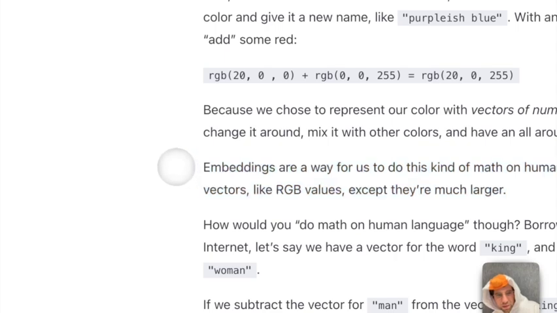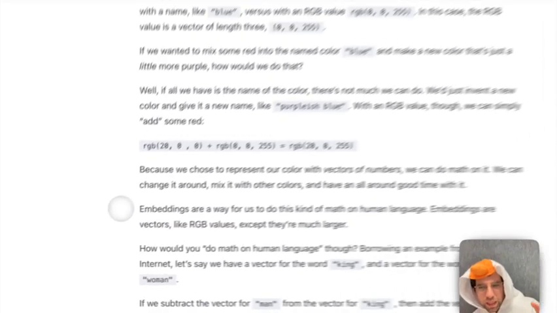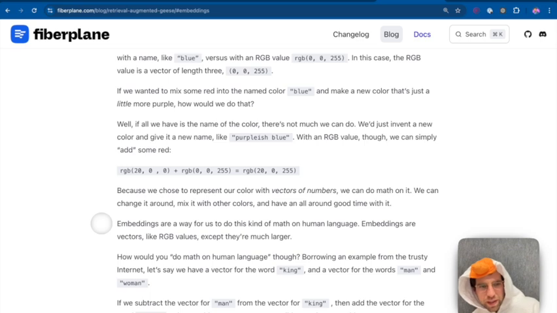Embeddings refer to a way that we can do this kind of math on human language. Embeddings are just very, very long vectors that represent the meaning of a chunk of text. So you feed it a couple of words, maybe just one word. You can feed it a sentence, and then an embedding will come back as a large vector that represents what this thing means.